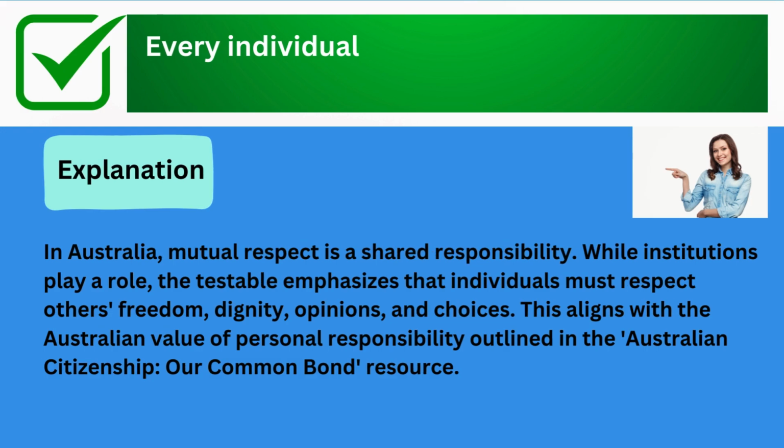The correct answer is every individual. Explanation: in Australia, mutual respect is a shared responsibility. While institutions play a role, the test emphasizes that individuals must respect others' freedom, dignity, opinions, and choices. This aligns with the Australian value of personal responsibility outlined in the Australian Citizenship, Our Common Bond resource.